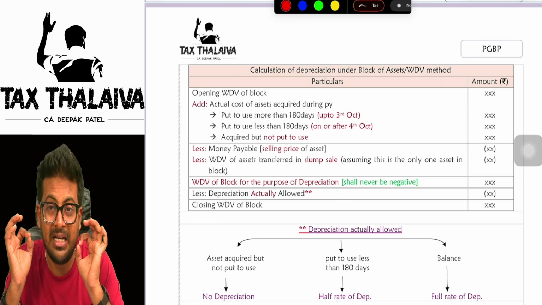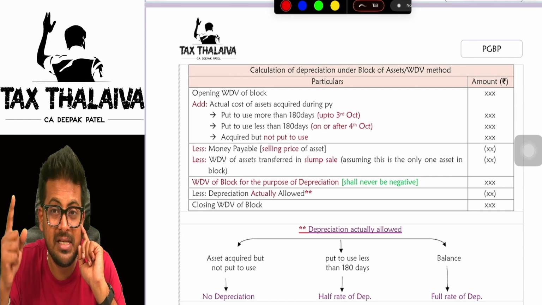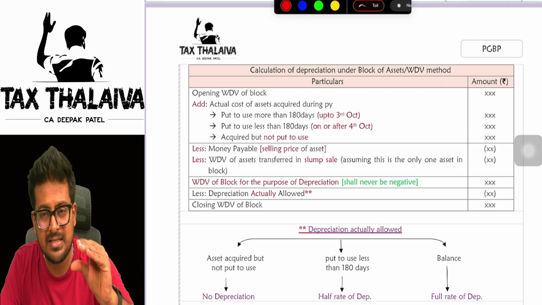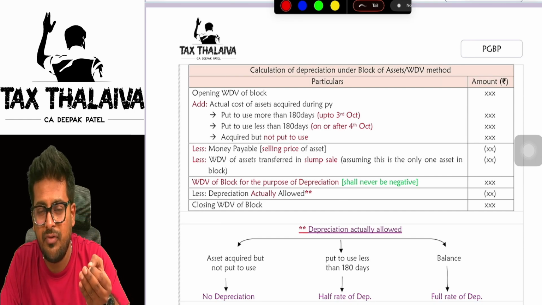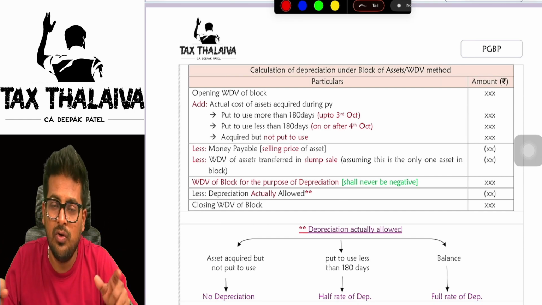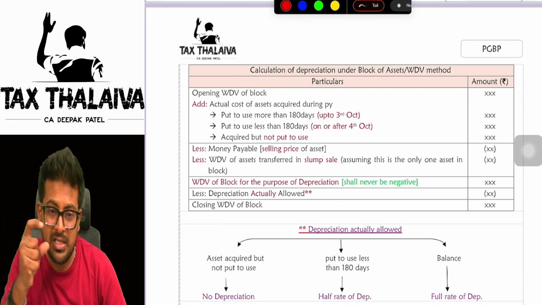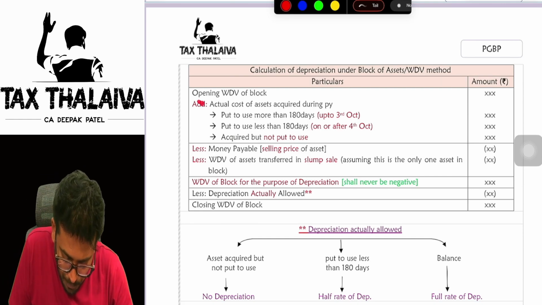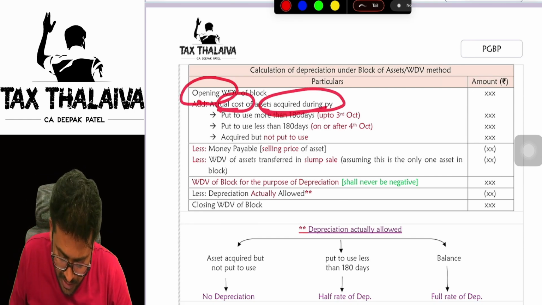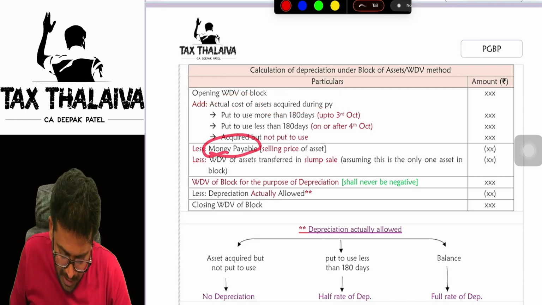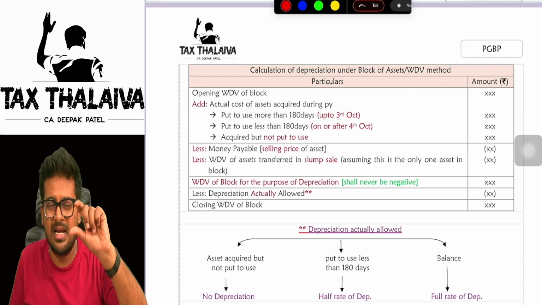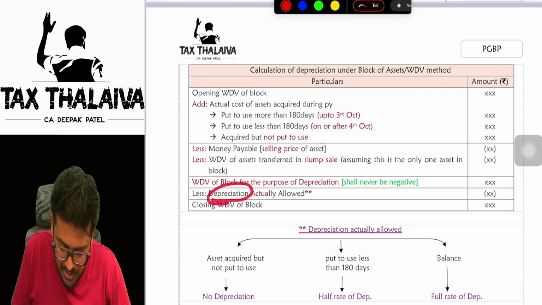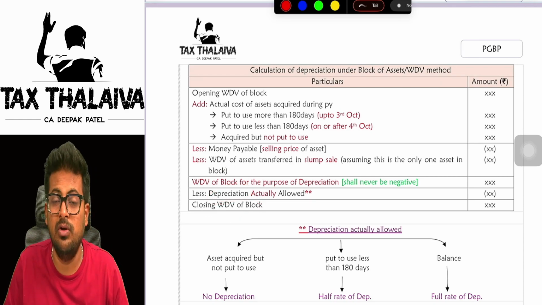Closing WDV. But that WDV you will use for depreciation purposes. So opening WDV, add purchase value, less sale value will give you the WDV for the purpose of depreciation. On that value you will compute depreciation. Once you reduce the depreciation from that, what you get is the closing WDV for the year. So: opening WDV, add actual cost of assets acquired during the year, less money payable, less WDV of assets transferred, the slump sale we will discuss separately. That gives the WDV of the block for the purpose of depreciation, less depreciation actually allowed, and you get the closing WDV.